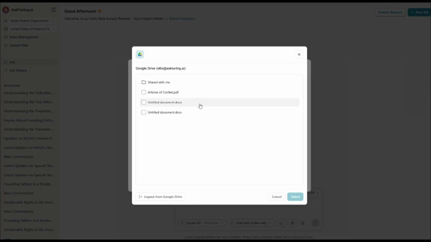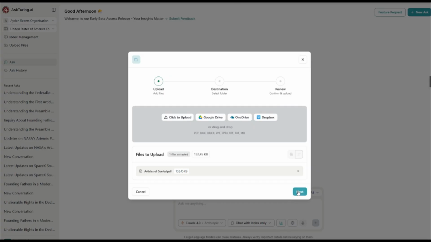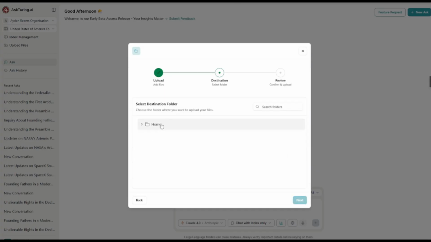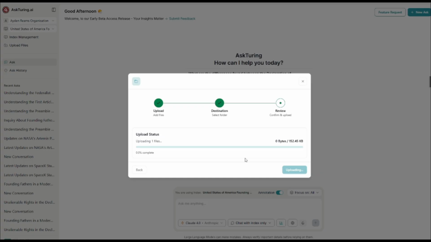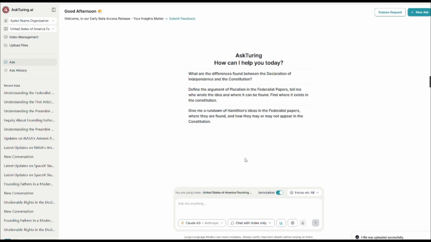I will be uploading from Google Drive, Articles of Confederation. You click select, you click next, then you pick your destination. So I will be dropping it in the founding documents folder and then upload files. This is a huge time saver if you manage a lot of documents across a lot of platforms. It keeps everything searchable and in one place.